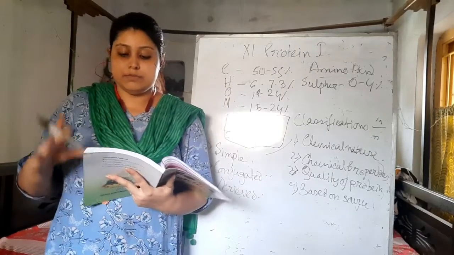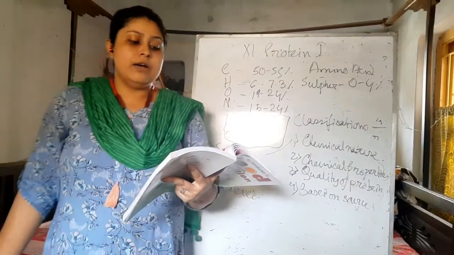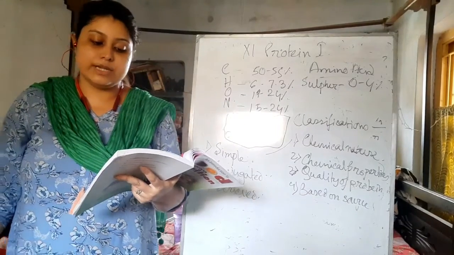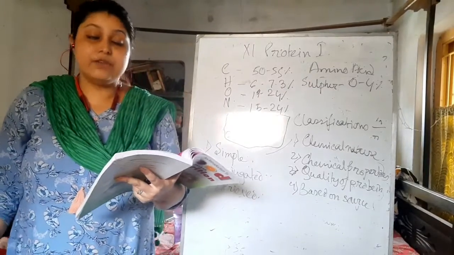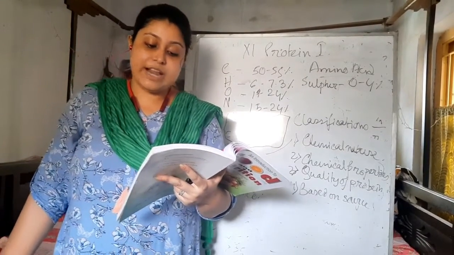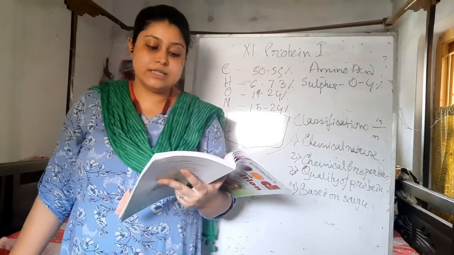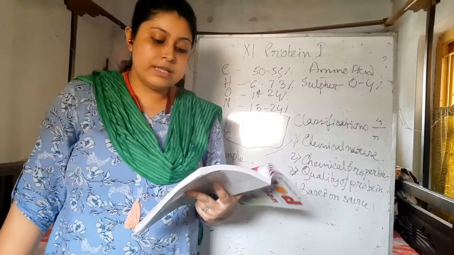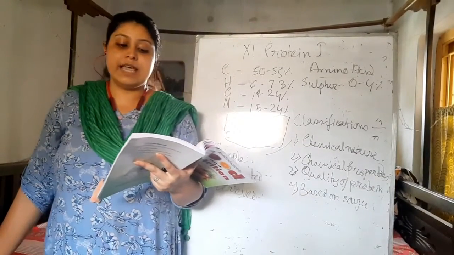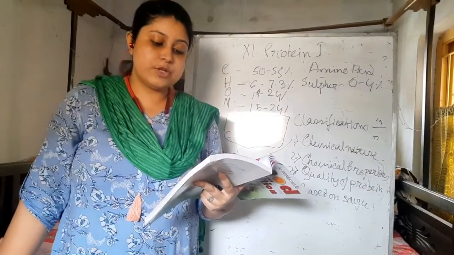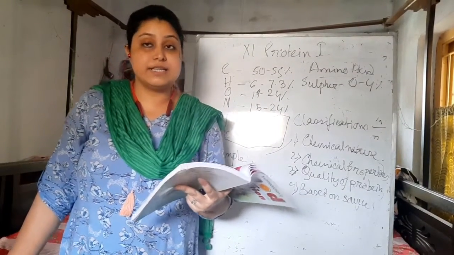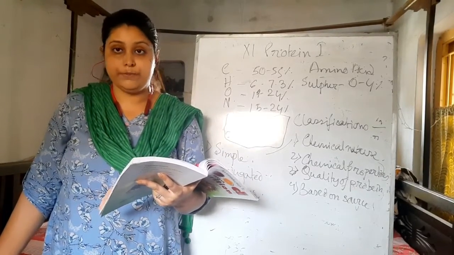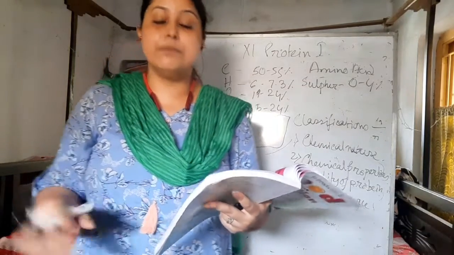So what are the examples? Simple proteins include albumin, which we find in egg albumin and serum albumin, etc. Then tuberin in potato, arachin in peanuts, glutenins like gluten and glutenin in wheat, and prolamins like gliadin and zein of maize. Fibrous proteins are collagen, elastin, and keratin present in skin, and histone proteins include globulin in hemoglobin. These are the examples of simple protein.